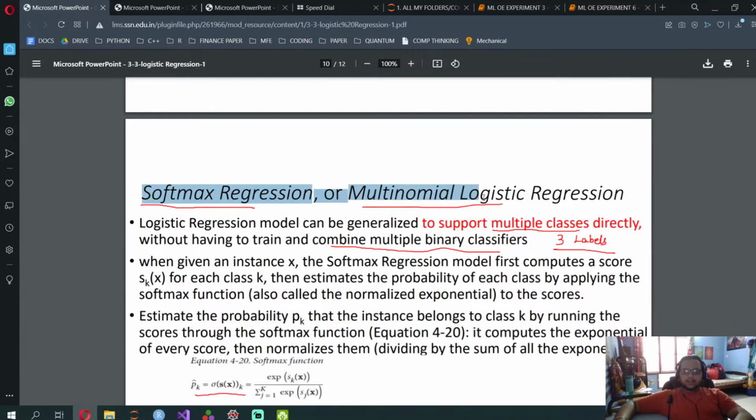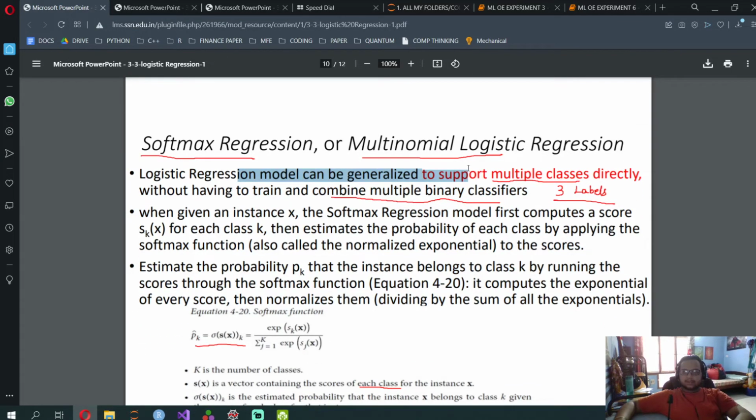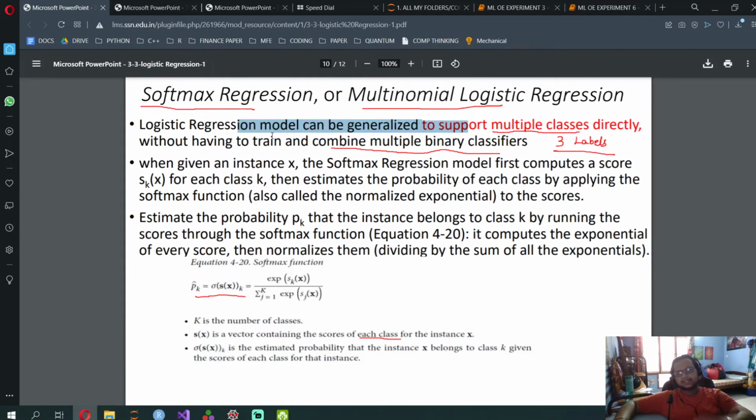Now, softmax regression or multinomial logistic regression. Logistic regression can be generalized to support multiple classes. Oh, so softmax is basically using multi-class. Softmax regression computes a score for each class k and estimates the probability of each class by applying the softmax function, or the normalized exponential.